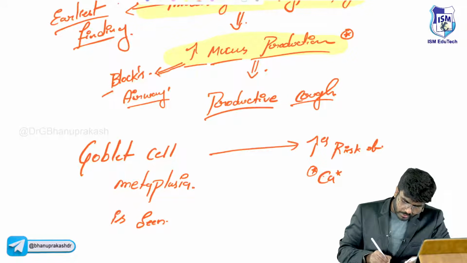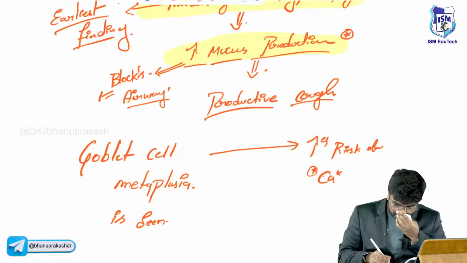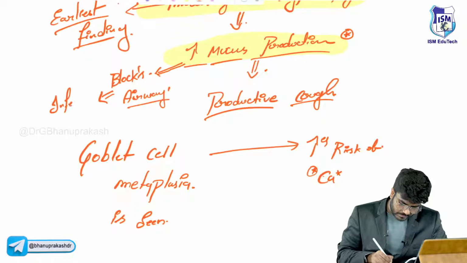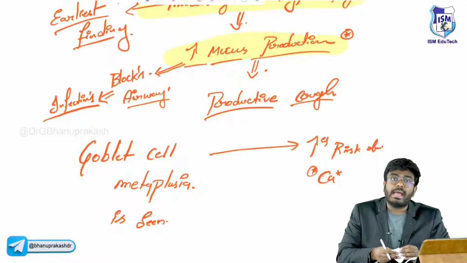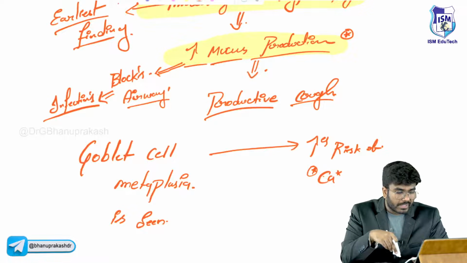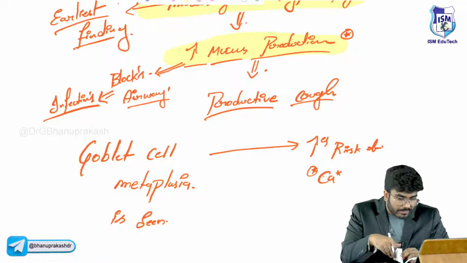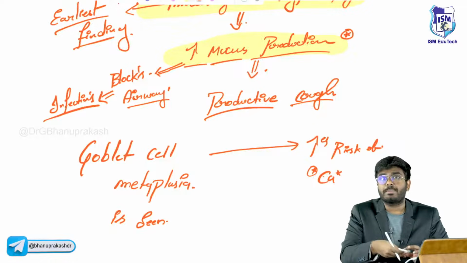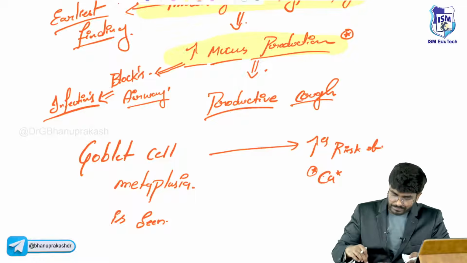When the airway is getting blocked, there is a chance of infections. So these chronic bronchitis patients can have infections. The question asked in the PG exams is, what is the most common organism leading to this infection?